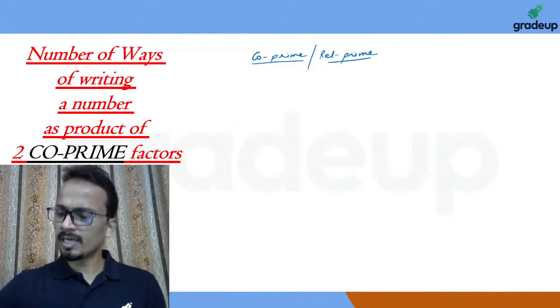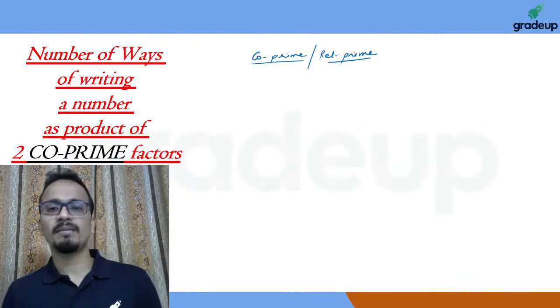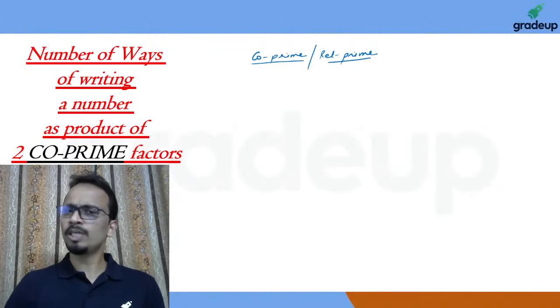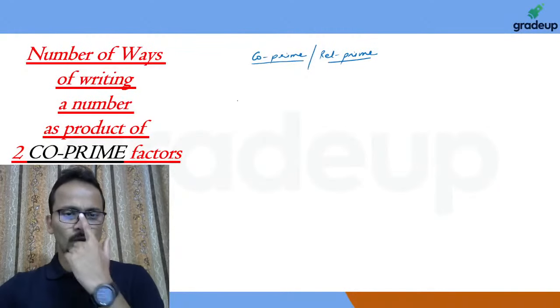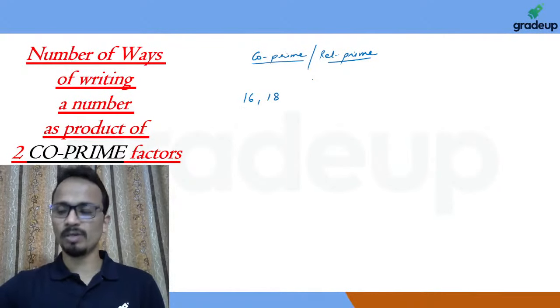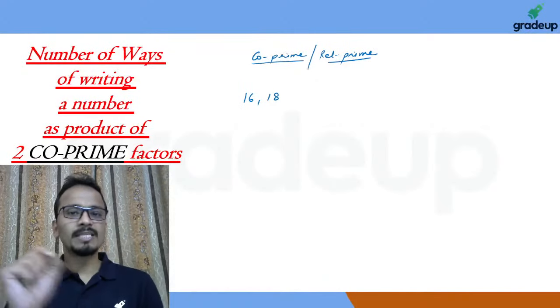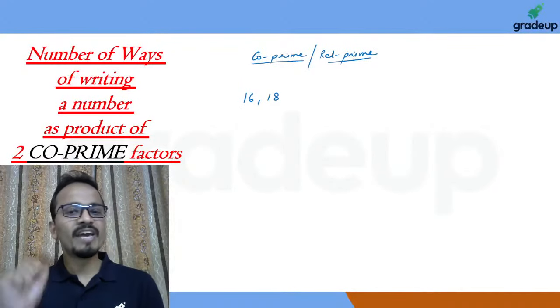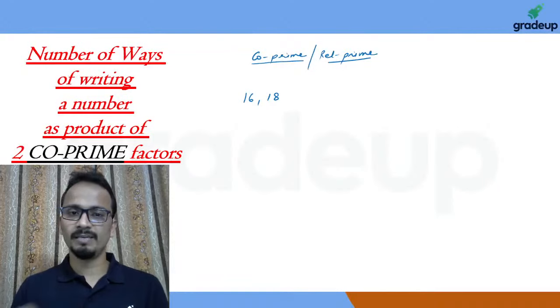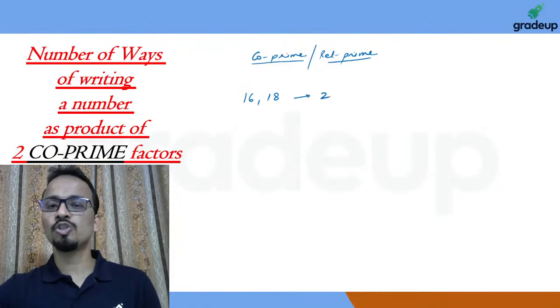Now this particular term is used to compare more than one number. Let's say two numbers are given to you. I'll take two numbers quickly, let's say 16 and 18. Do these numbers 16 and 18 have any common factor among them? Yes, they do. The common factor is 2.